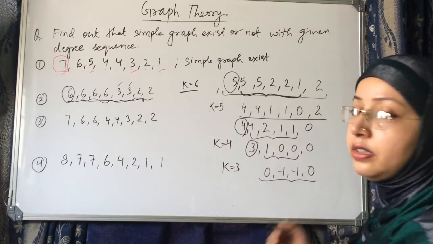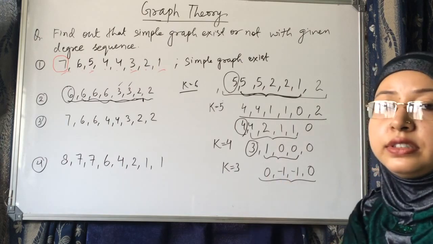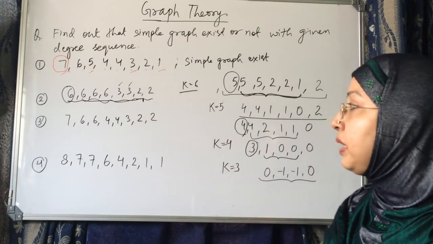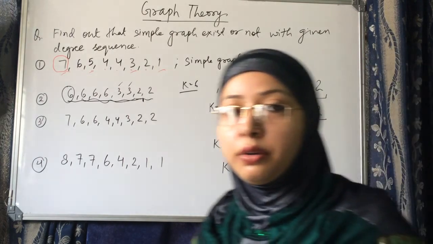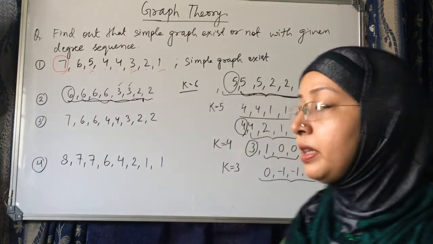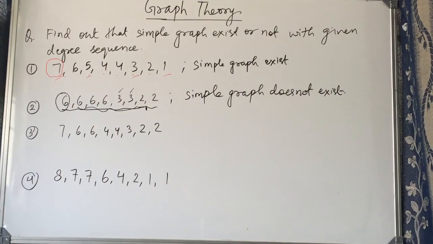What we see here, there are negative entries. So a simple graph does not exist. Okay? Simple graph does not exist.